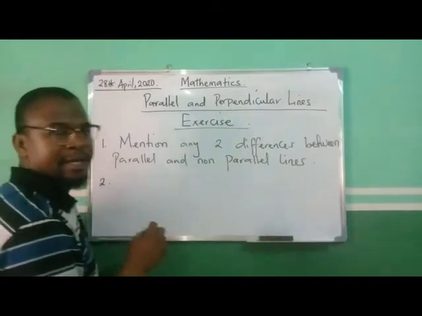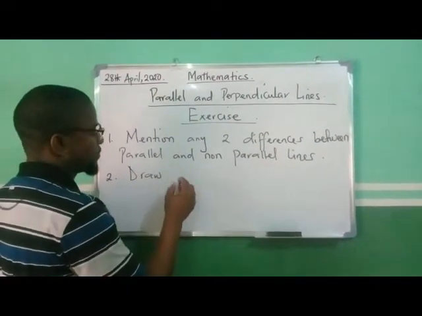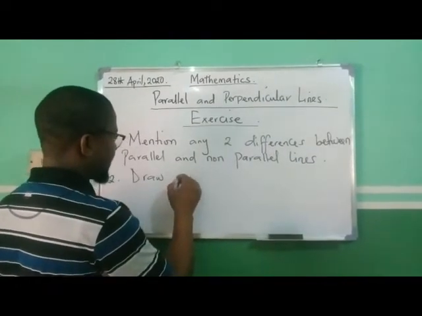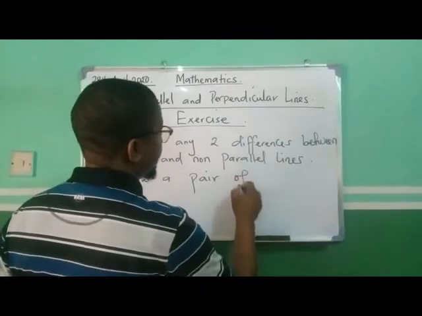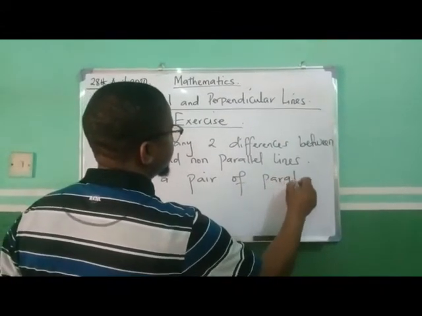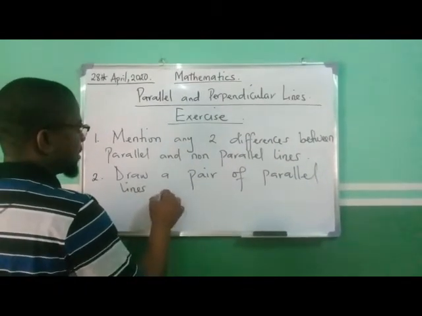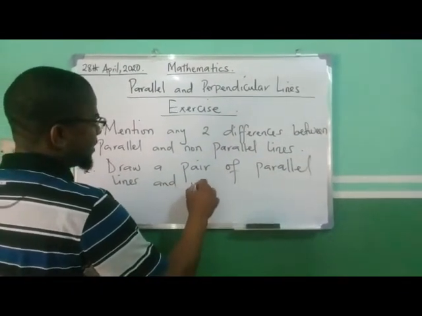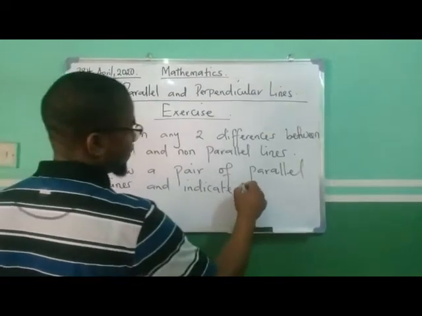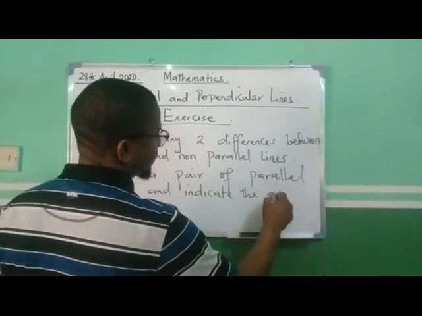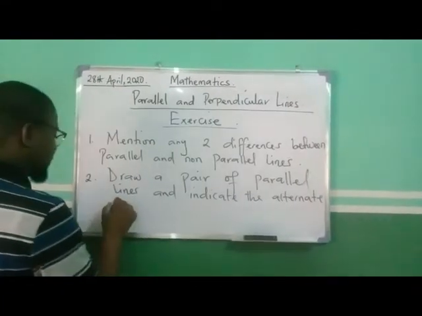The second question is, you are going to draw a pair of parallel lines and indicate the alternate angles.